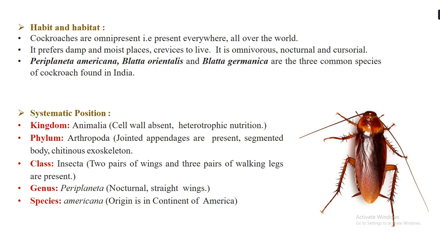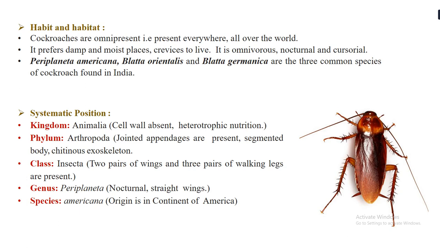Now cockroaches, they are omnipresent. That means they are present everywhere throughout the world. And if we speak about the habitat, they usually prefer area that is damp or moist, because in damp and moist area there is a lot of organic content growing. There is a lot of nutrition.